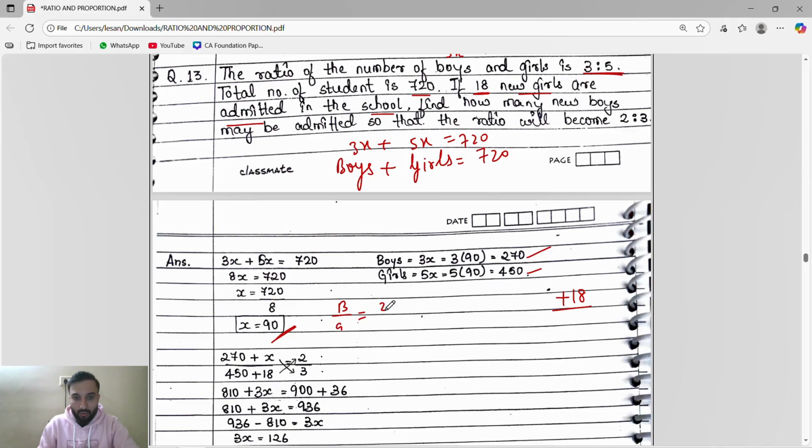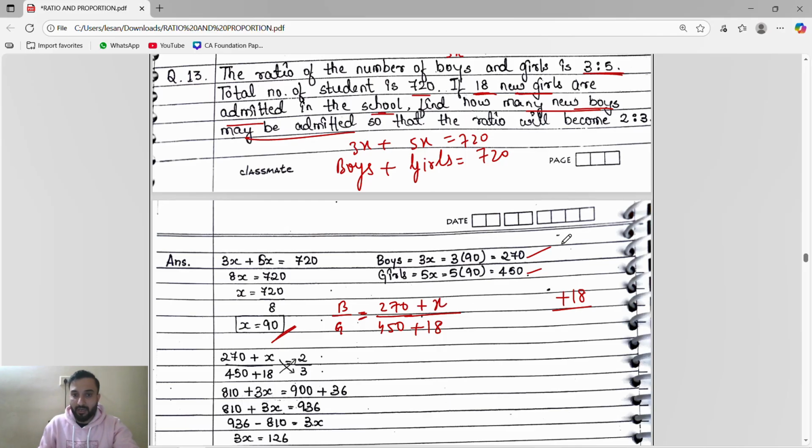The boys we get to know 270, girls we get to know 450. They said that 18 new girls are admitted in the school. Find how many new boys may be admitted. So let us take x new boys will be admitted.